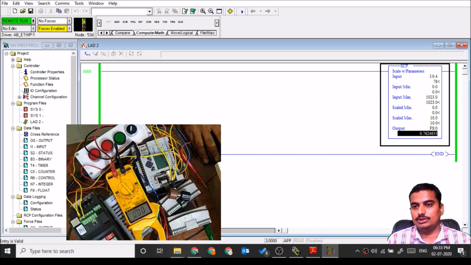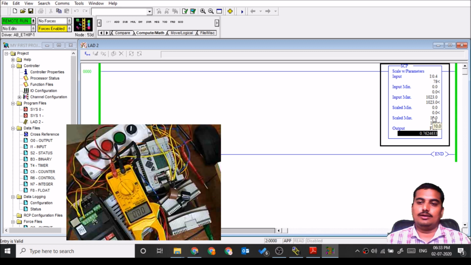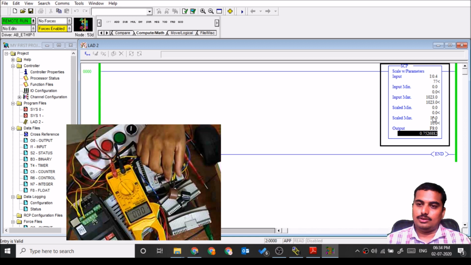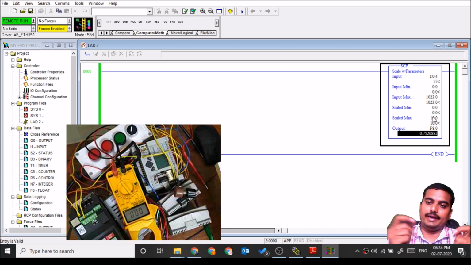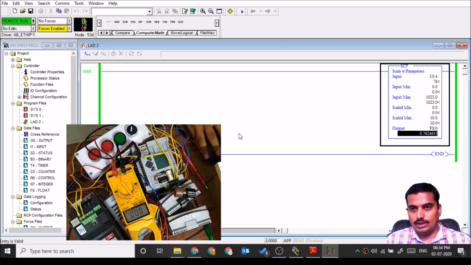Normally the user requires output in his format. He is not interested in the ADC's result. He is interested in the physical parameter like voltage. I want actual voltage, I want actual water level, I want actual pressure. For that purpose Allen-Bradley developed this instruction, scale with parameter. It will give the result in the desired format.